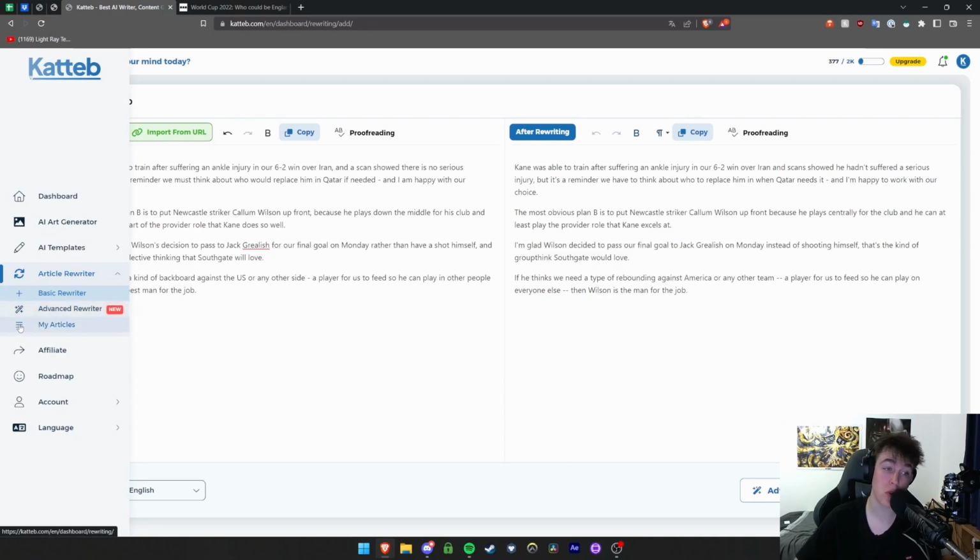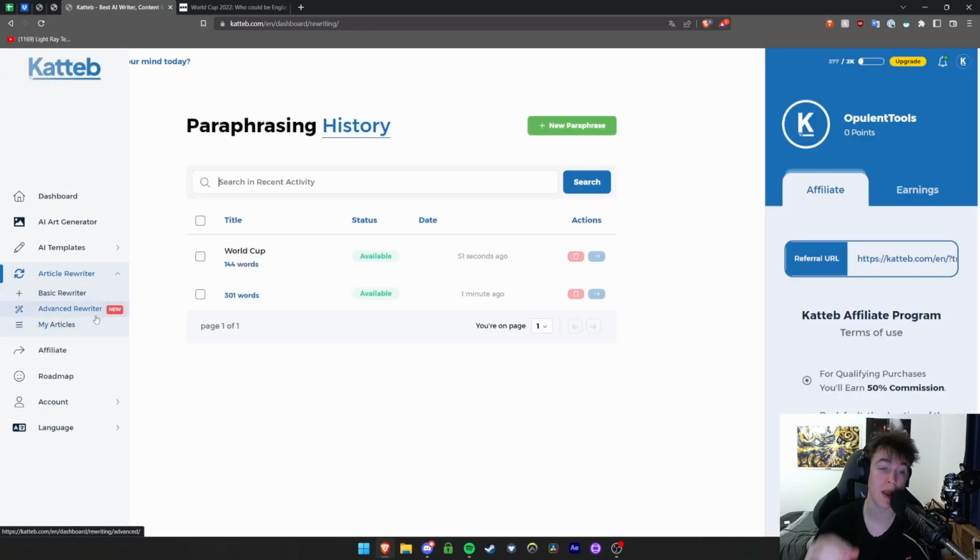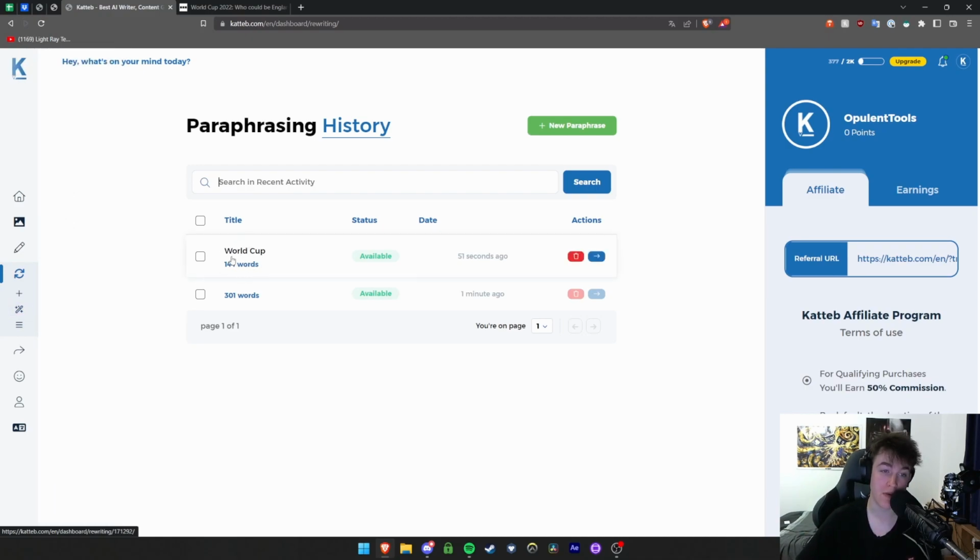But what you're then able to do is hit the My Articles button, and you're able to view all of the articles that you've done. As you can see, we've only really done one, and here it is, the World Cup, available 51 seconds ago rather, and then your actions are to either delete it or view it in that page that we were just on. And then you can also hit new paraphrase to complete a completely brand new one if you so wish.